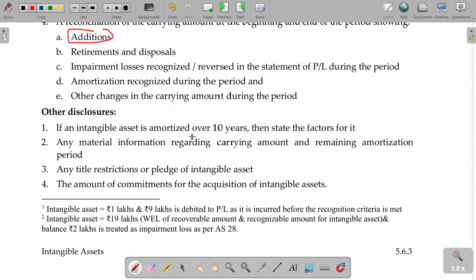If an intangible asset is amortized over more than 10 years, state the factors for it. Means maximum amortizable period is only 10 years. If you say that my intangible asset has life 30 years, you have to give proper evidence. Is it really worth for 20 or 30 years? State the factors for it. Any material information regarding carrying amount and remaining amortization period should also be disclosed. Any title restriction, you cannot use it or transfer it, then you have to disclose. Or any other commitment related to the intangible assets.